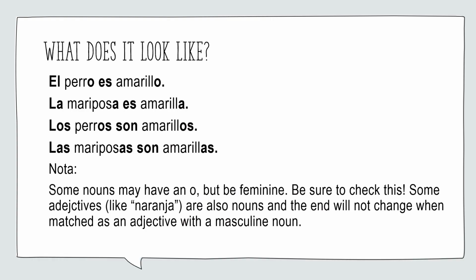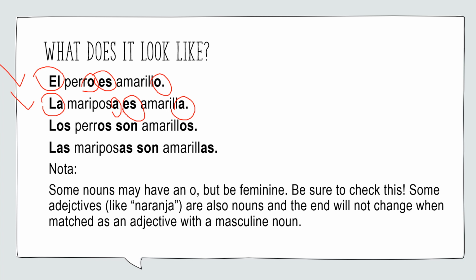So let's take a look. What does it look like? We have first, el perro es amarillo. Note that we have everything matching. So we have el, masculine, perro, masculine, es, singular, amarillo, masculine and singular. All right, that checks out. We're good there. La, singular, it's feminine with a, singular, feminine, es, singular, and a, singular, feminine.